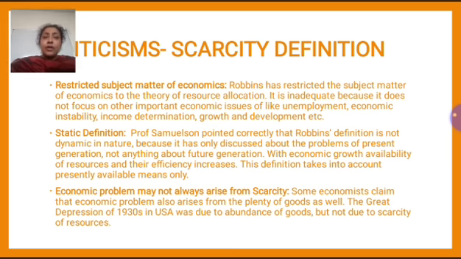It is inadequate because it does not focus on other important issues like unemployment, economic instability, income determination, growth and development, etc. So here, according to Robbins, the scope of economics is restricted to theory of resource allocation, because Robbins is only talking about scarcity, but it is not talking about other economic issues like unemployment, income determination, growth, development, etc. Next is it is a static definition.